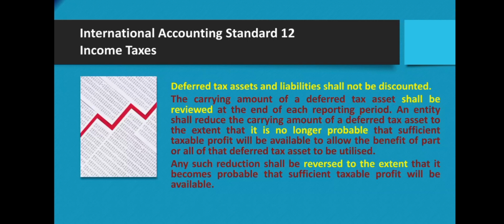Deferred tax assets and deferred tax liabilities shall not be discounted. The carrying amount of a deferred tax asset shall be reviewed at the end of the reporting period. An entity shall reduce the carrying amount of a deferred tax asset to the extent that it is no longer probable that sufficient taxable profit will be available to allow the benefit of part or all of the deferred tax asset to be utilized. Any such reduction shall be reversed to the extent that it becomes probable that sufficient taxable profit will be available.